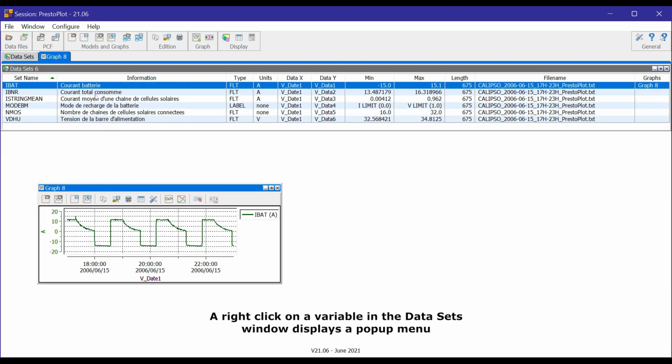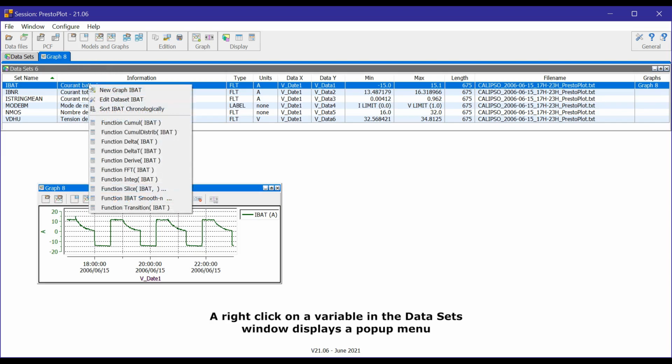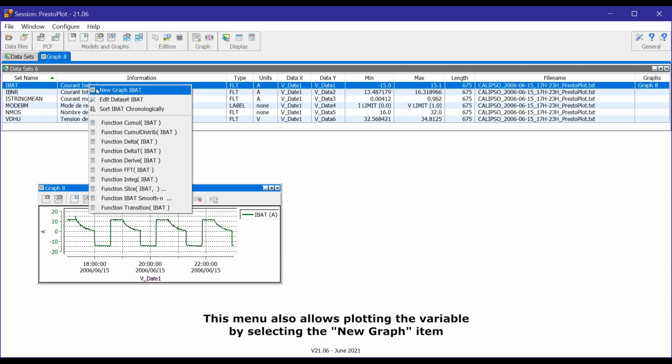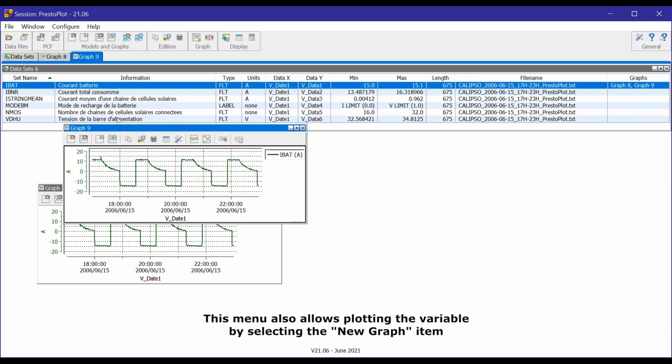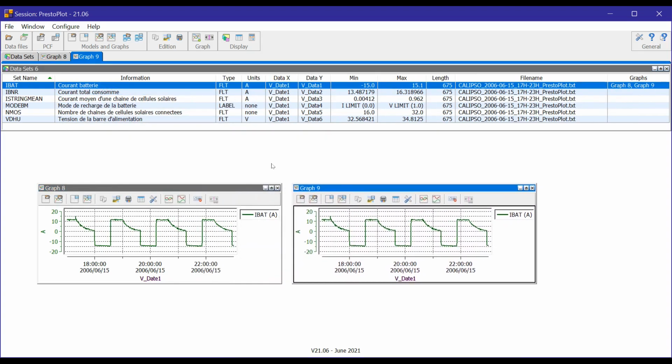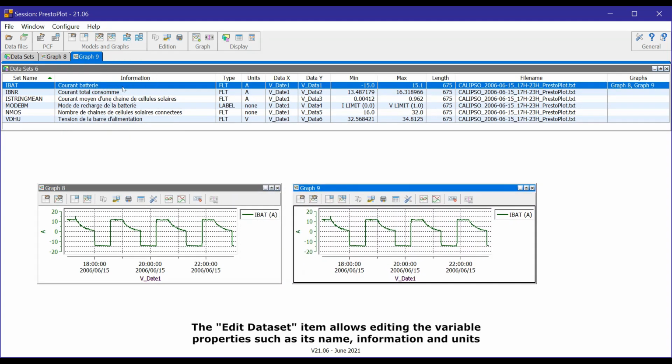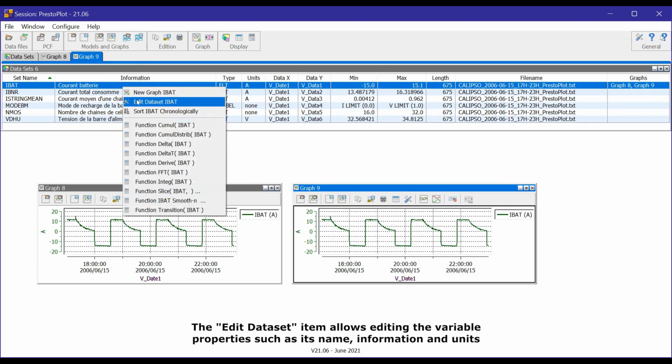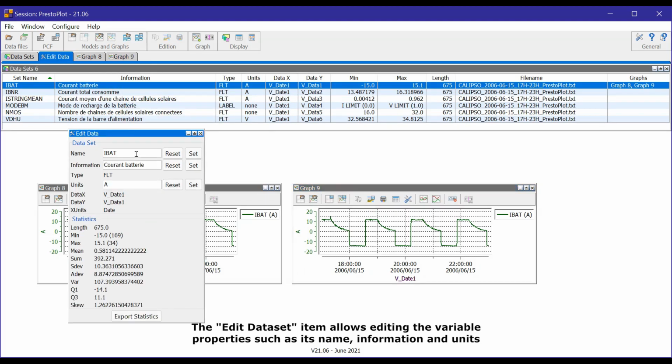A right-click on a variable in the datasets window displays a pop-up menu. This menu also allows plotting the variable by selecting the new graph item. The Edit Dataset item allows editing the variable properties, such as its name, information and units.